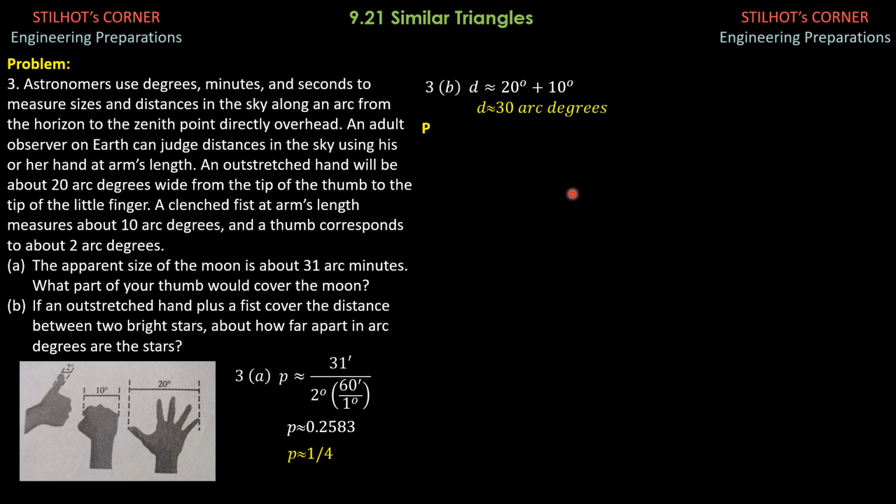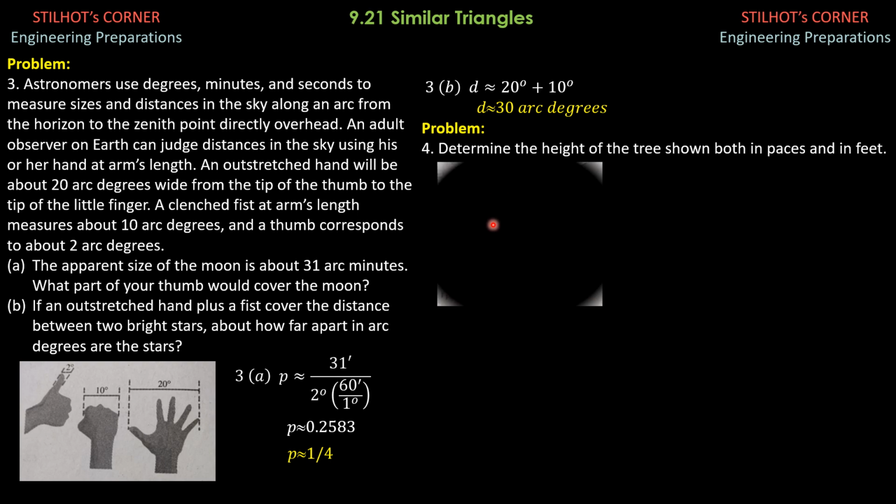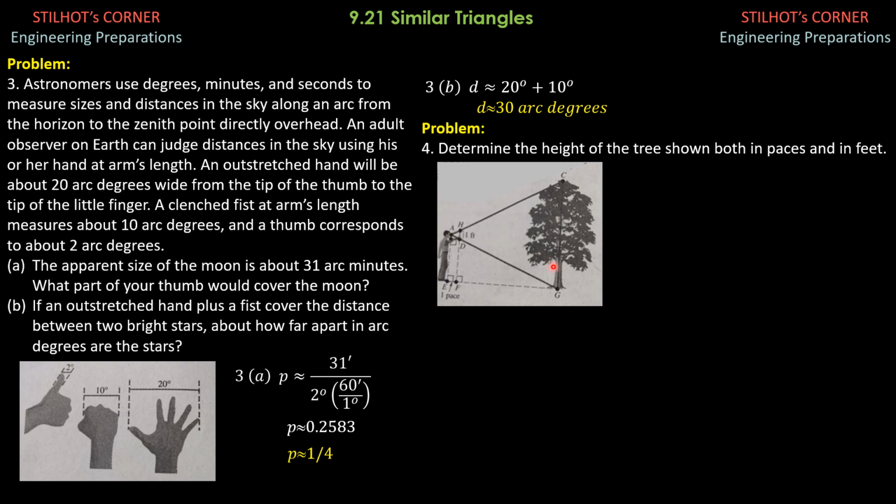Then for the last problem, determine the height of the tree shown both in paces and in feet. So by similar triangles, we have EF is to EG as part of this triangle is equal to AD.